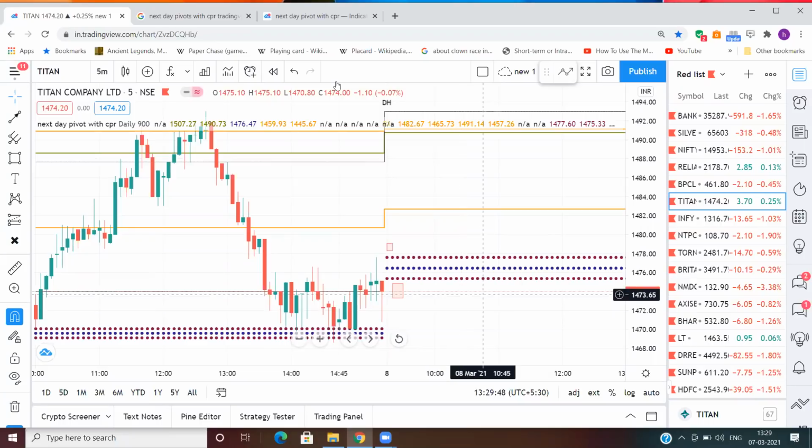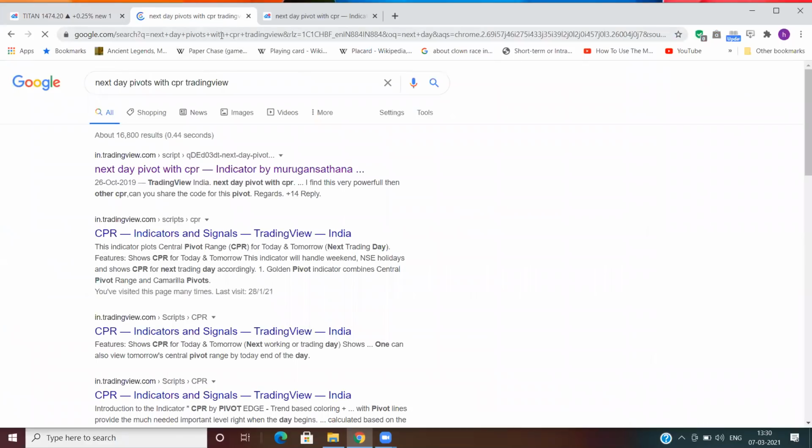Now, what I particularly do is on charting, I just use 2 scanners to find my bullish stocks and bearish stocks.